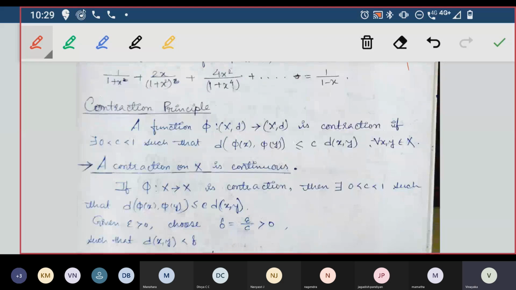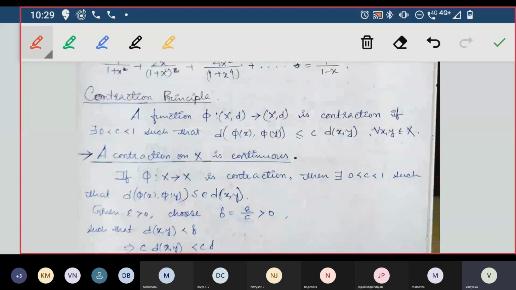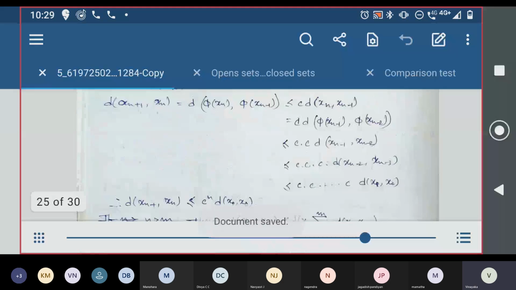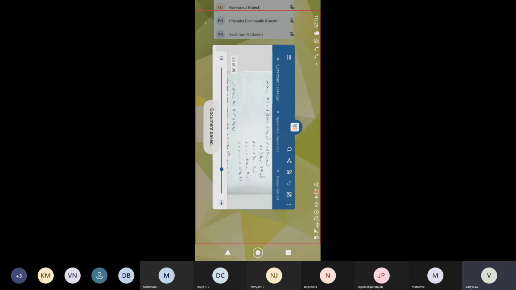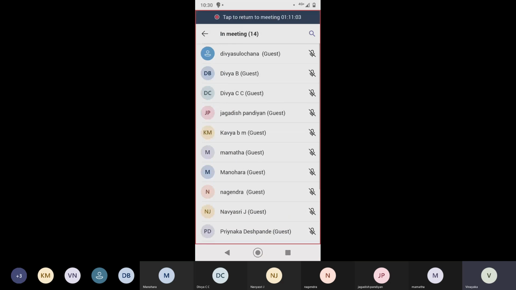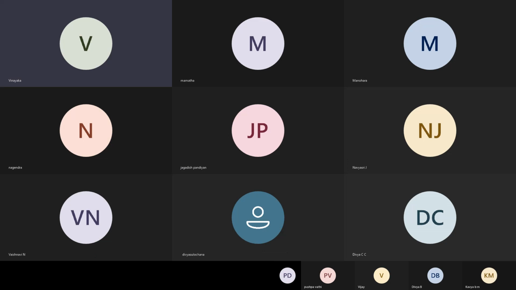Now I'll give a 15 minute break and then I'll do the next topic, contraction principle. And we have one more theorem, a small theorem, and that finishes this unit. So now it is 10:30. I'll start at 10:45. Please join with the same link which I have given. I sent the link in the group, right? Please join through the same link. So I'll stop here at this moment.